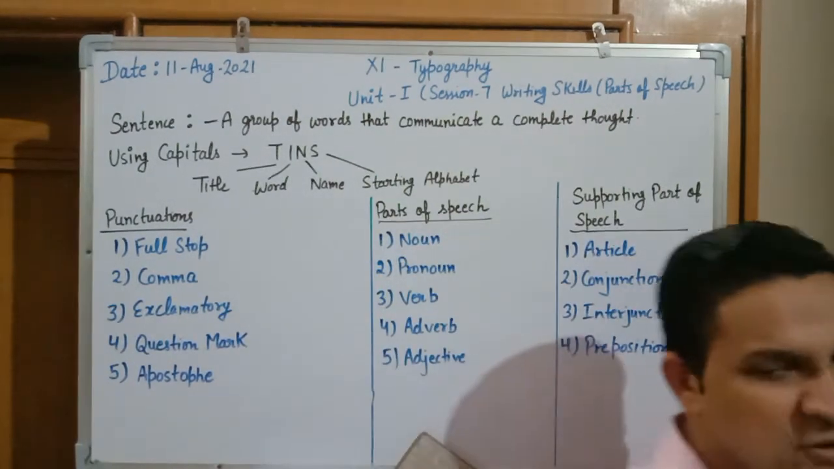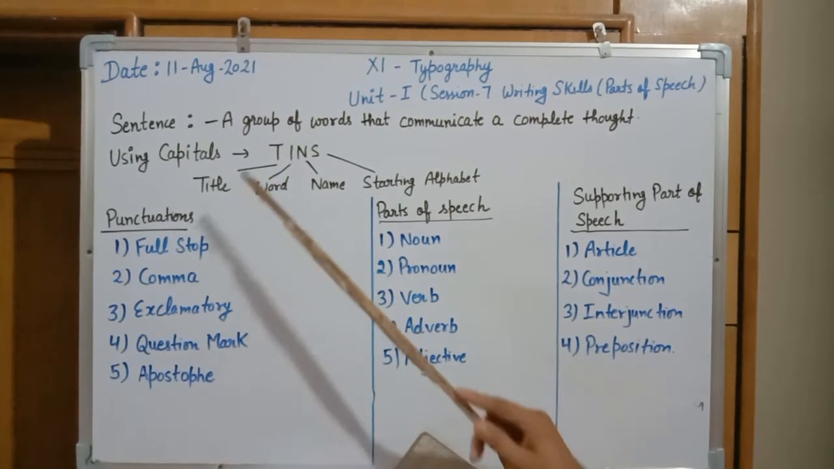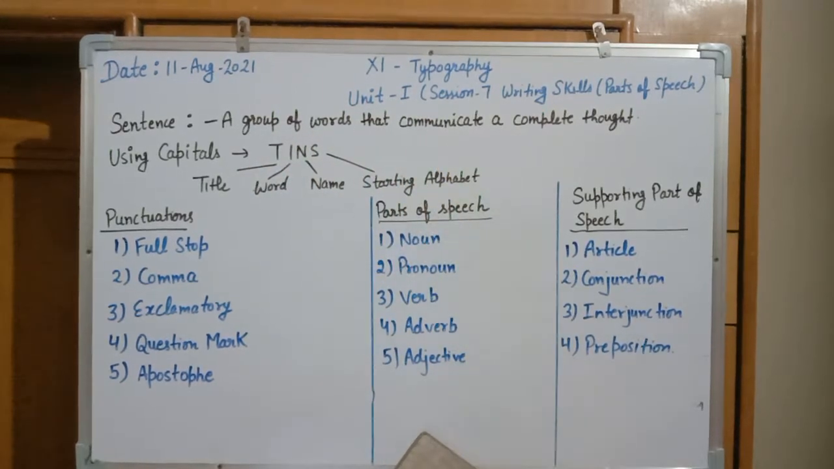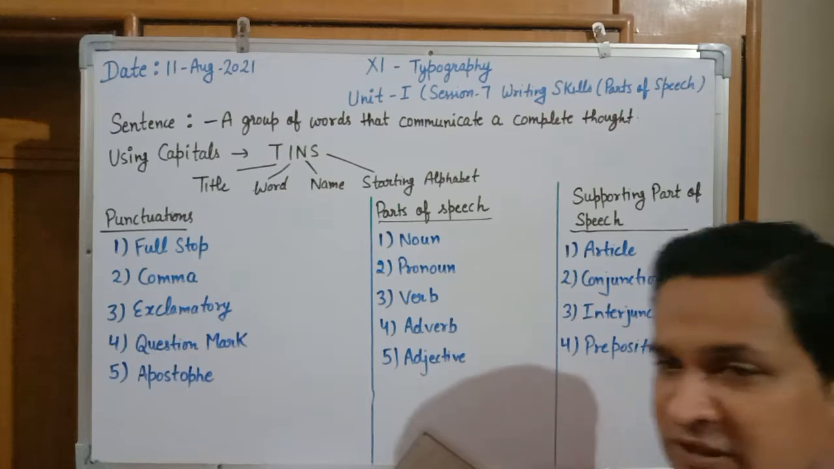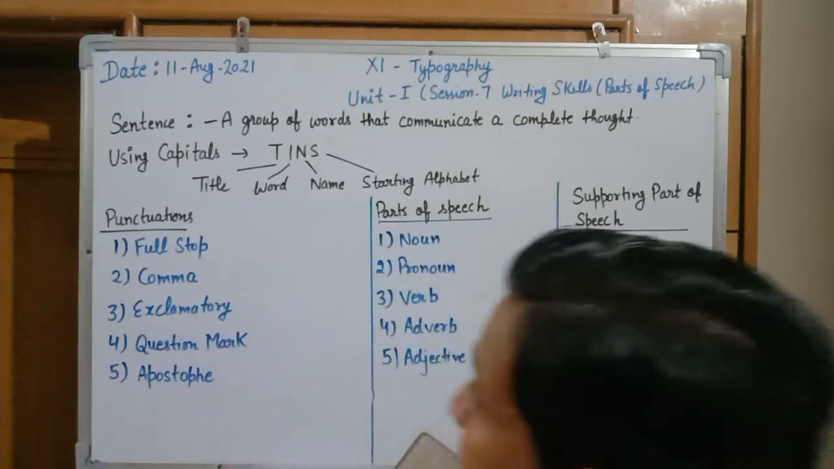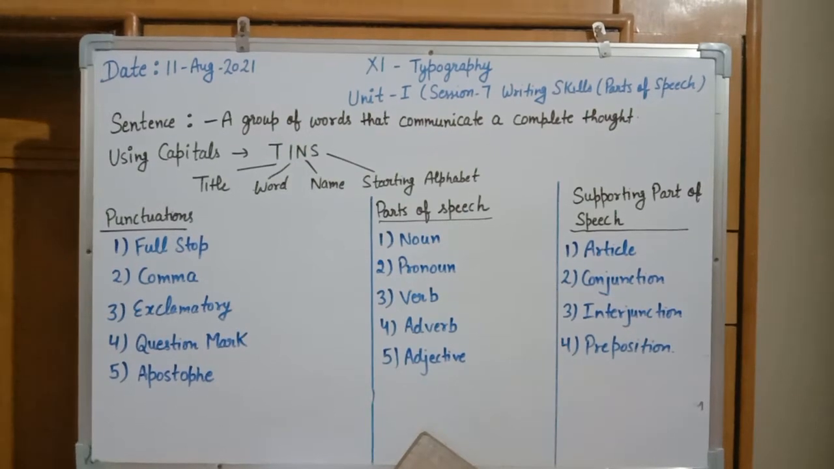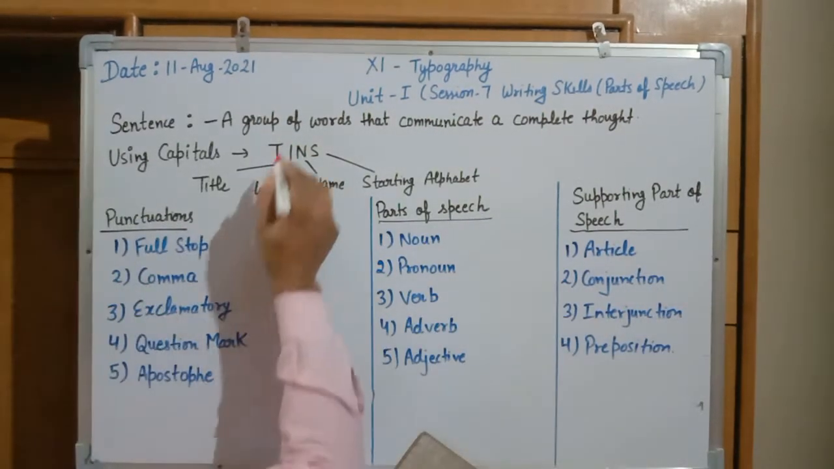When we include the parts of speech, we need a statement or a sentence. We need a group of words. So what is a sentence? A group of words that communicate a complete thought is known as a sentence. When we are writing a sentence, we need some grammatical rules. As per grammatical rules, we need to find out which alphabet will be caps and which alphabet will be written in small letters. For that we are continuing with one specific formula.